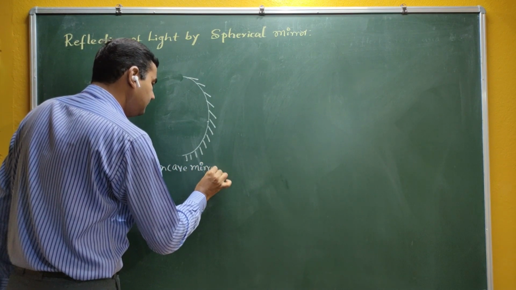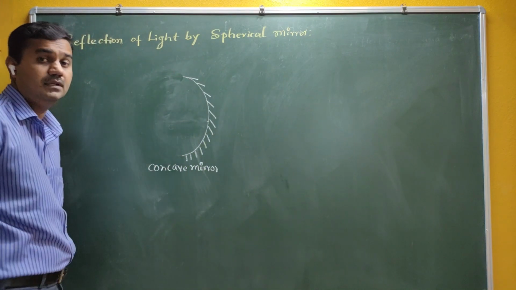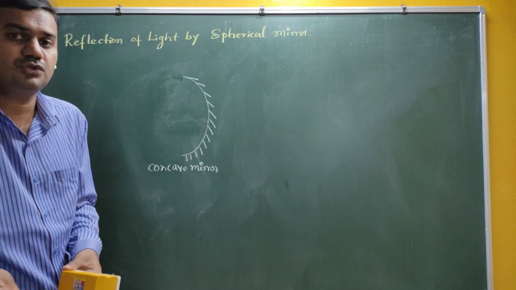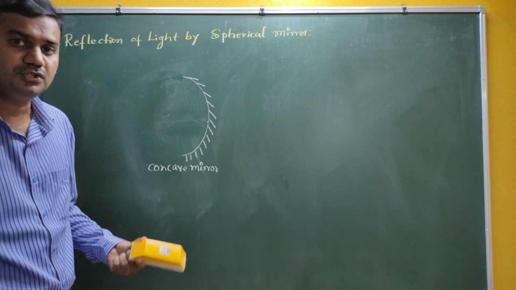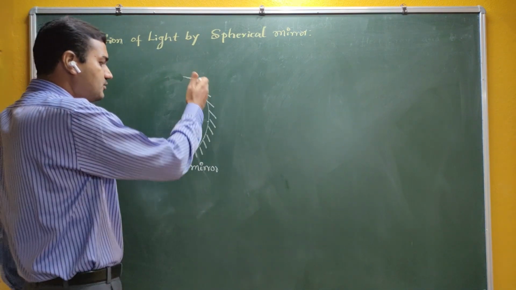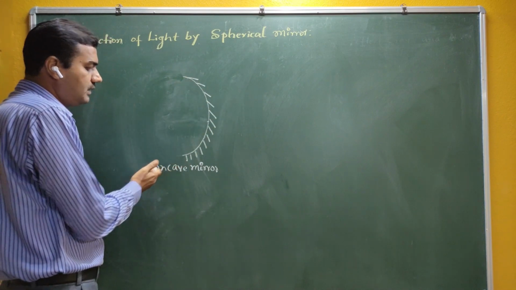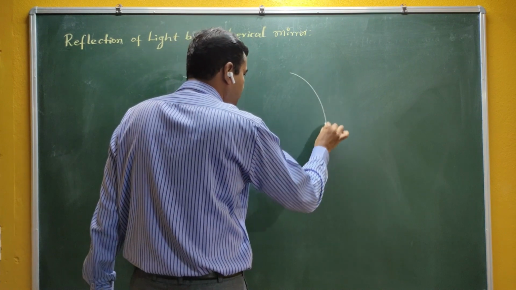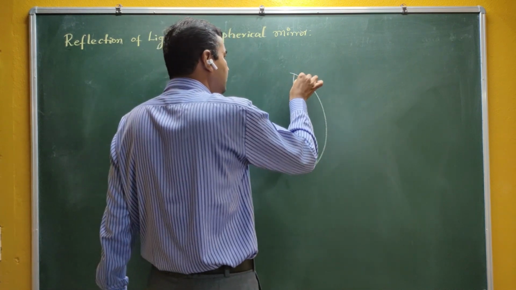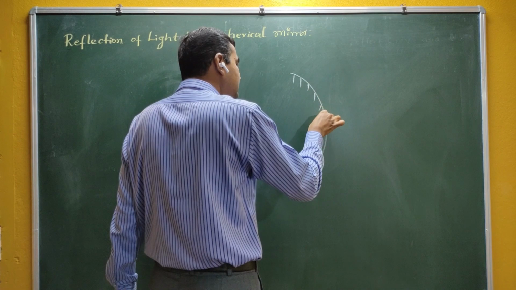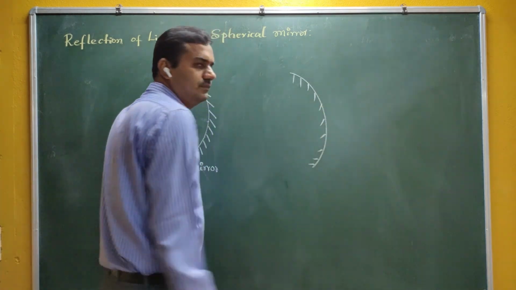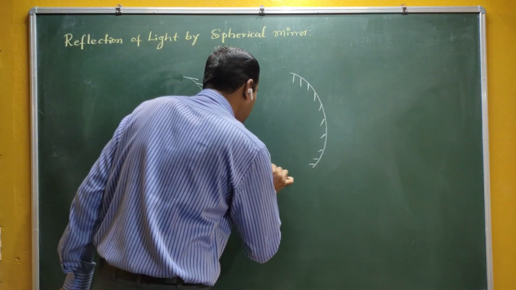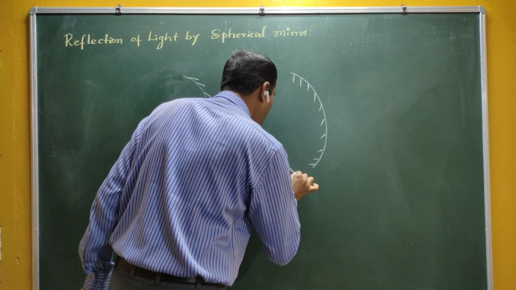Based on the coating, if you change the coating on the other side, the phenomena become different. The real image becomes a virtual image. The size and position of the image change, simply depending on the coating. Therefore we have two types of mirror. Similarly, with the same spherical surface, if you make the coating on the inner side of the mirror, then that mirror is called a convex mirror.